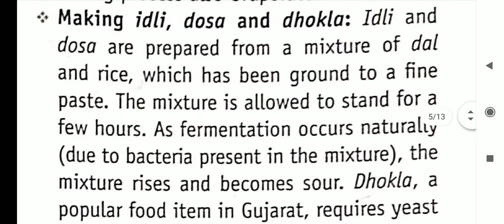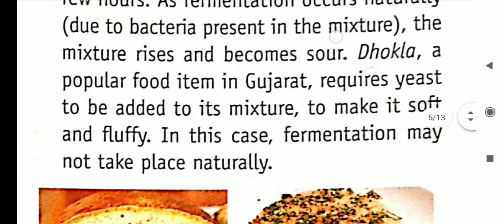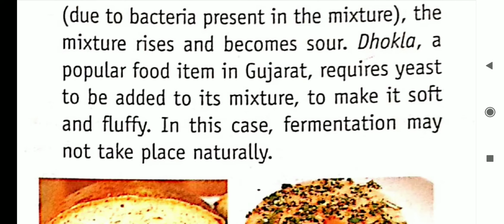Next is making idli, dosa and dokla. The same fermentation process is used in this. Idli and dosa are prepared from a mixture of dal and rice which has been ground to a fine paste. The mixture is allowed to stand for a few hours. Fermentation occurs naturally due to bacteria present in the mixture, which rises and becomes sour. Dokla, a popular food item in Gujarat, requires yeast to be added to its mixture to make it soft and fluffy. In this case, fermentation may not take place naturally.